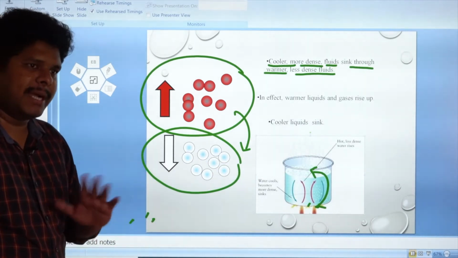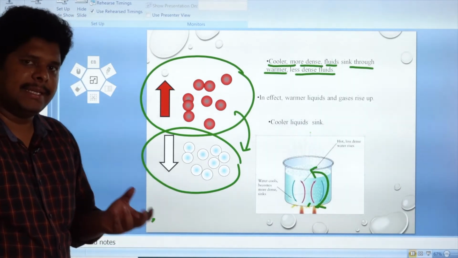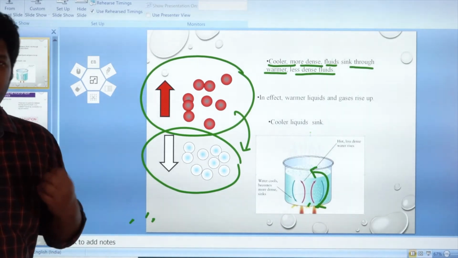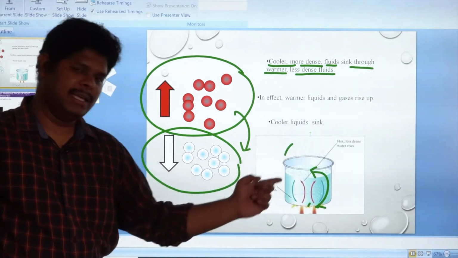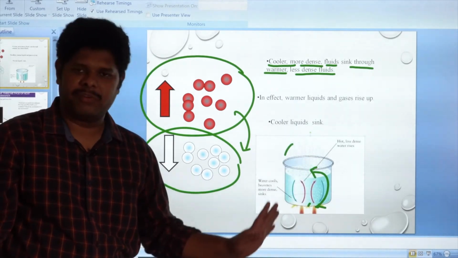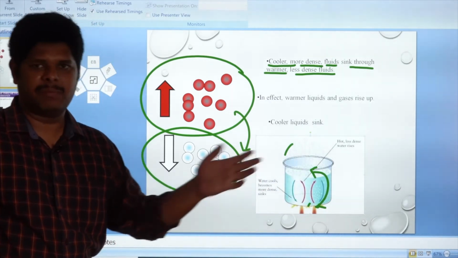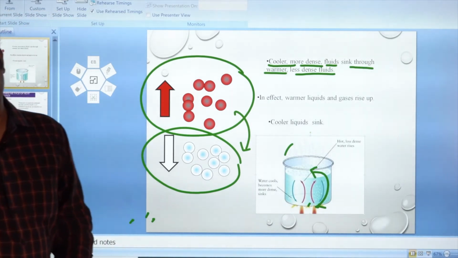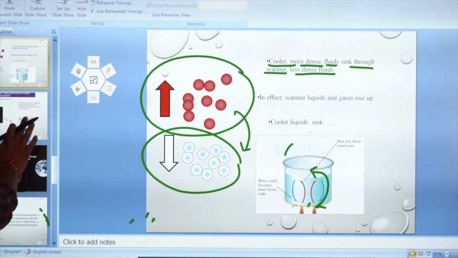So we are done with conduction as well as convection. In conduction, the transfer of heat is without the actual motion of molecules, whereas in convection, you can observe clearly the mode of heat transfer is because of the actual motion of molecules. Here molecules are displacing from their positions. Now let us go for the third mode of heat transfer. It is radiation.